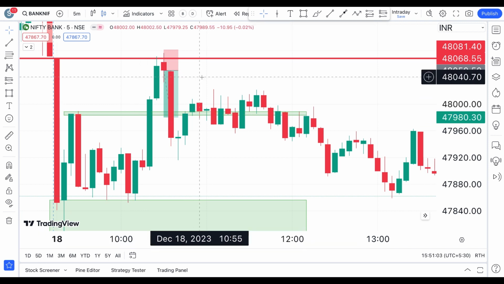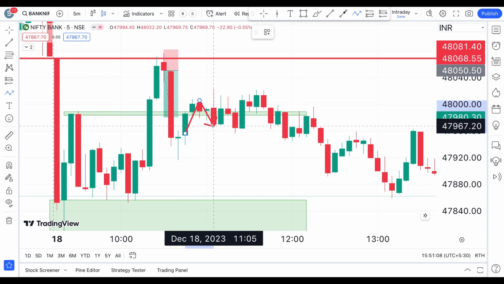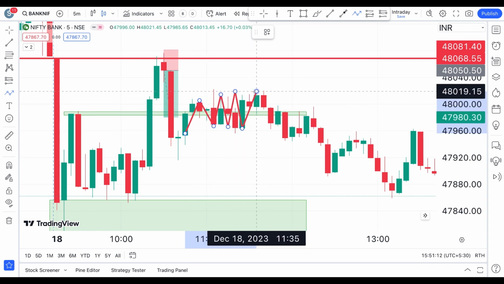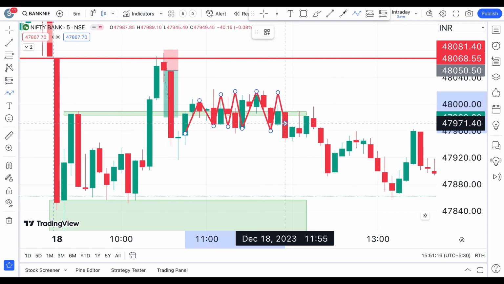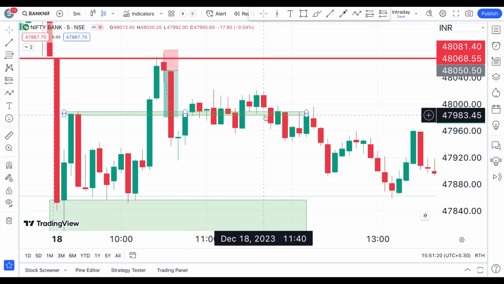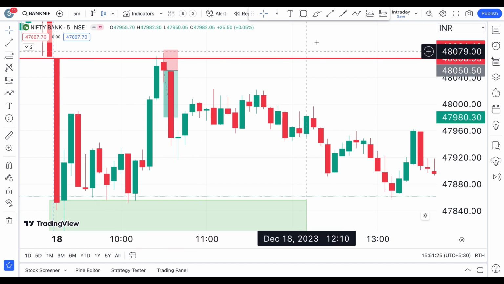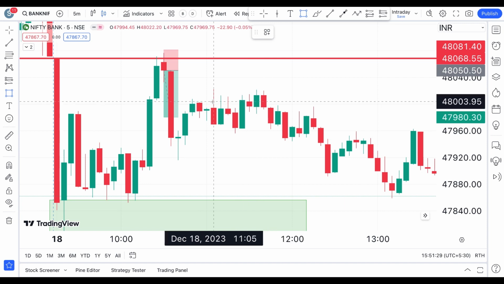Okay, so whenever you see prices zigzag crossing, whenever you see prices whipsawing the same level multiple times, that level becomes invalid. The significance of that particular level will lose its power to give support for that price or resistance for that particular price. So that is what has happened, and at around 11:30, 11:25 level,